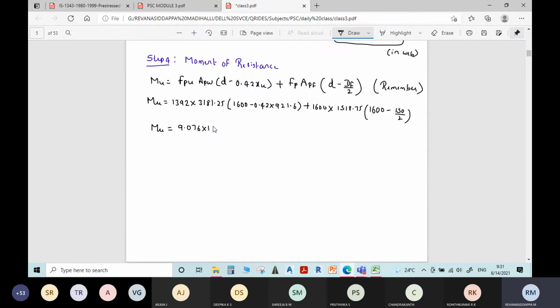We can rewrite this as 9076 into 10 power 6 Newton millimeter, or 9076 kilonewton meter. Okay, this is the final answer. Moment of resistance of the given T section, or the flexural strength.